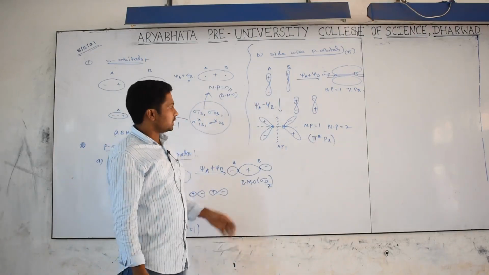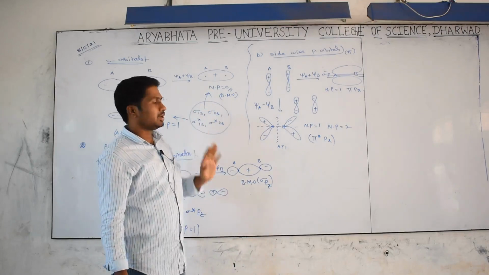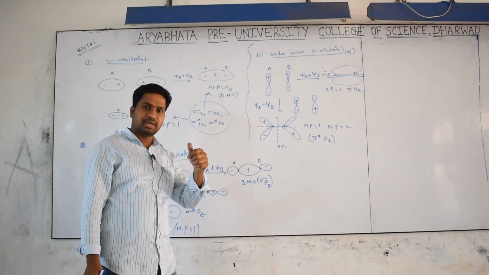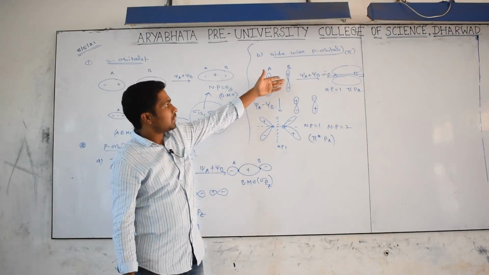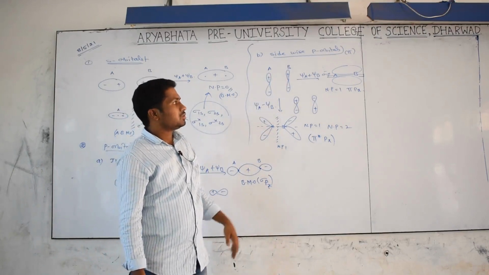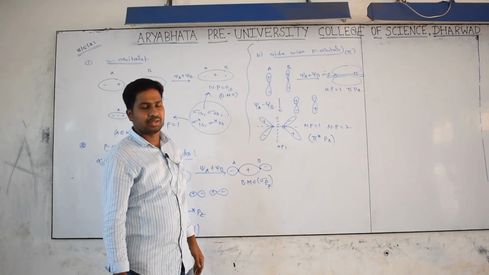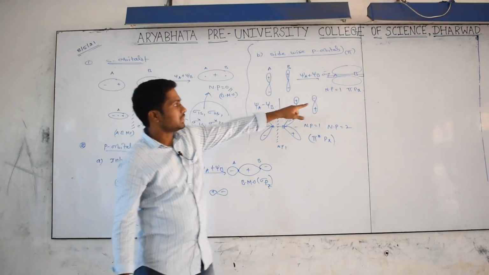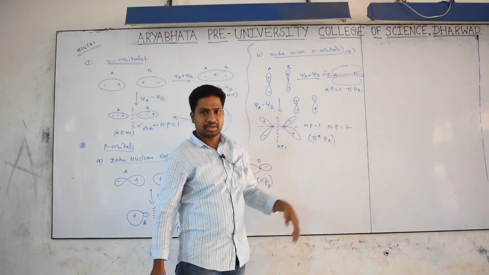All s orbitals give bonding and anti-bonding. P orbitals also give bonding and anti-bonding, but under p orbitals we have two possibilities: internuclear axis overlapping and sideways overlapping. Sideways overlapping gives pi orbitals. That's why molecular orbitals are also denoted by the pi symbol. Are you getting it? Yes, it's a very important thing. So this is the concept. But he is asking about when we get nodal planes and how many we get.